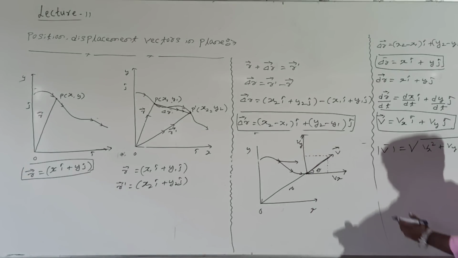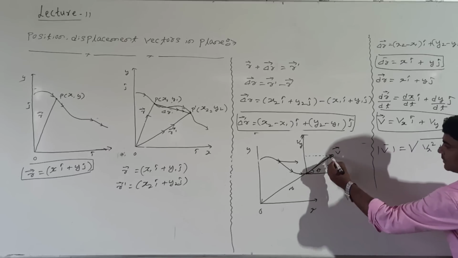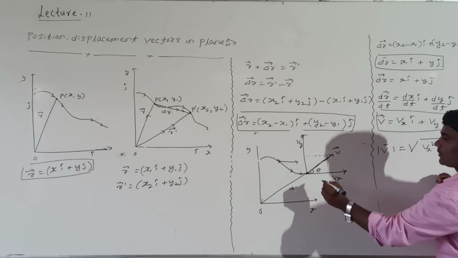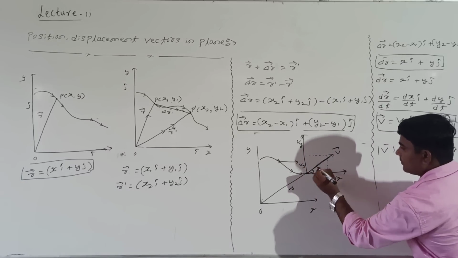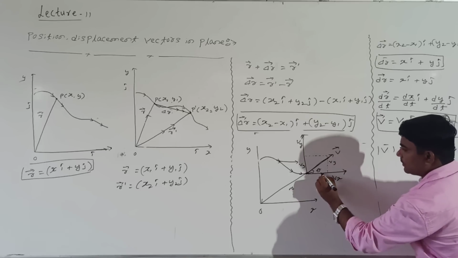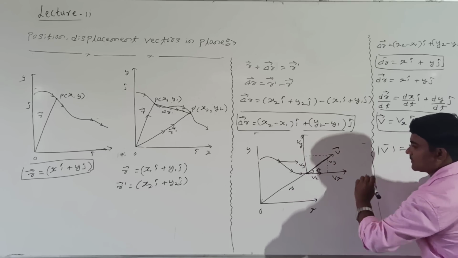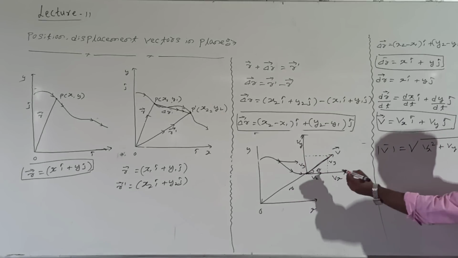Look at me. How to take? Let us take this one. This one looks like a triangle. This side is what? This is vy. What about this? This also is vy. What about this? This is vx. Look at me, from this triangle,